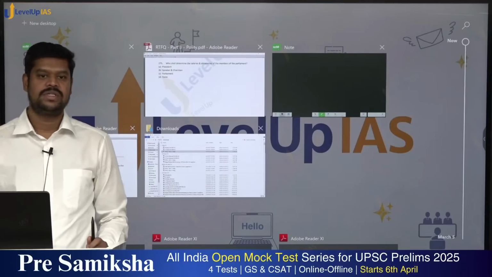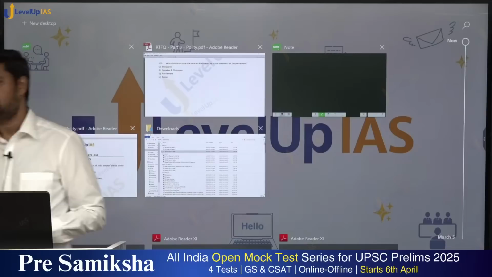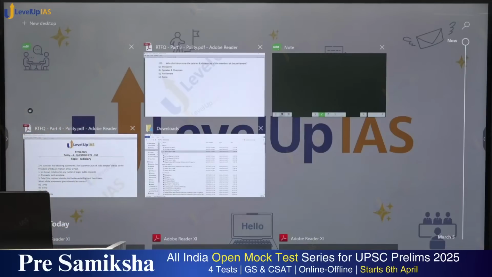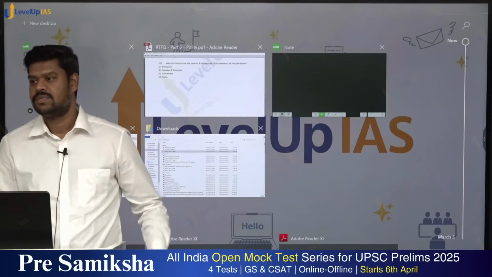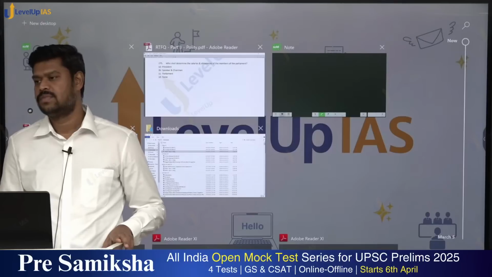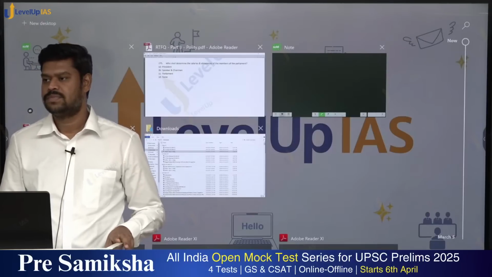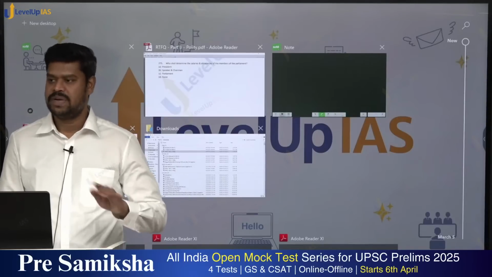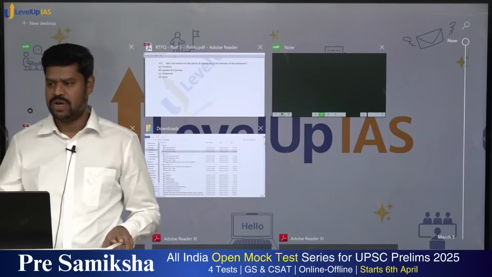Alright, any other questions? Yes. Not the previous Lok Sabha. The previous Lok Sabha is over. It may be joined by the new Lok Sabha, but it is very unlikely to happen.